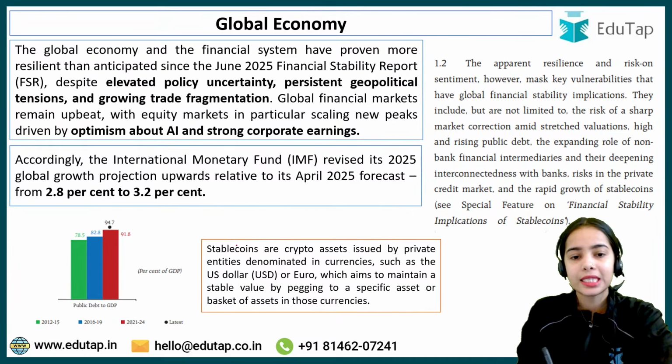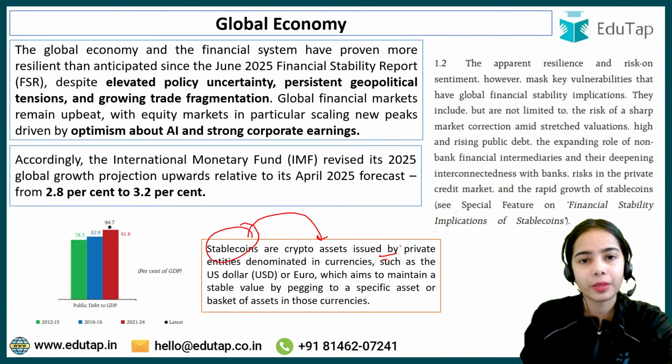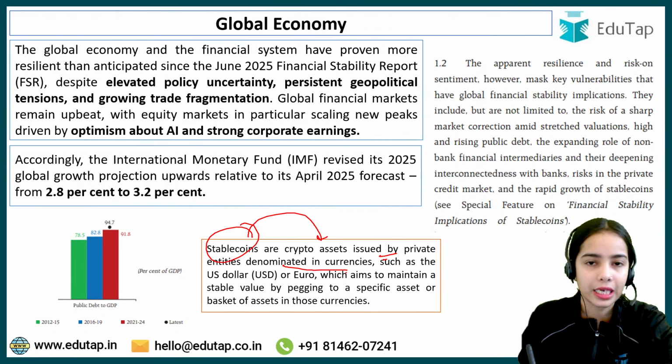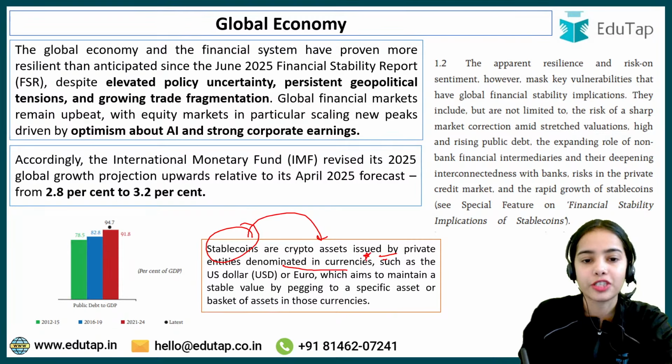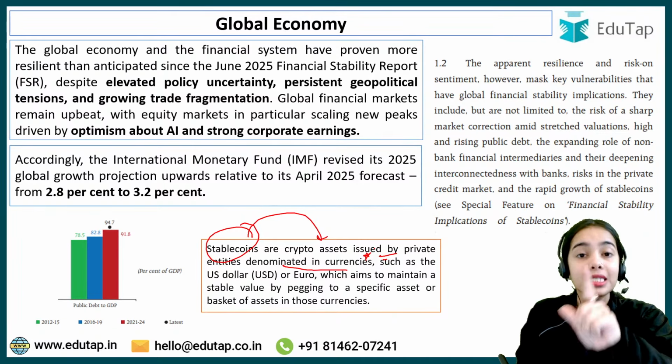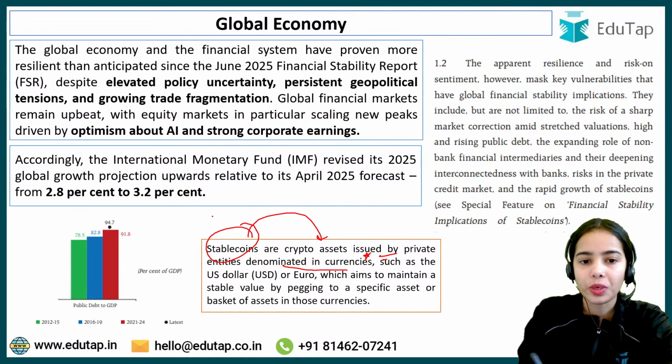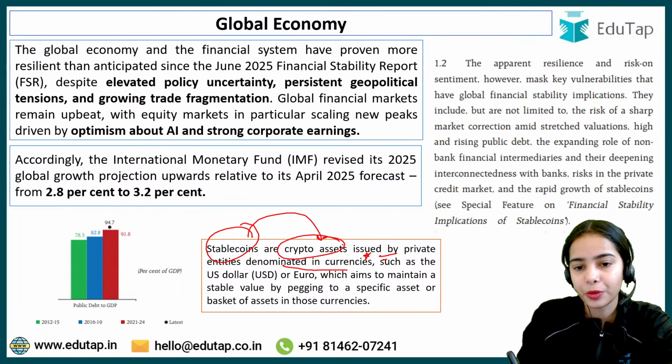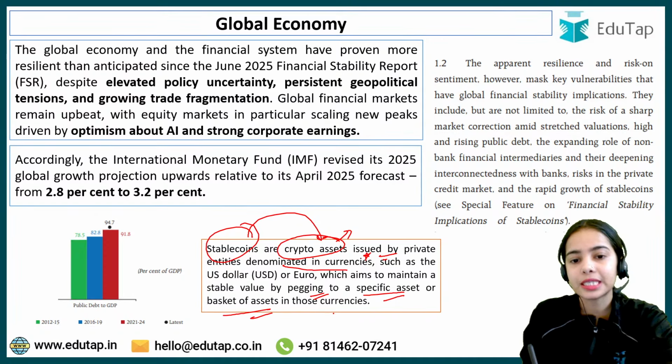Now stable coins are crypto assets issued by private entities, denominated in currencies such as the dollar or euro, which are stable currencies. The crypto asset is pegged to a specific asset or basket of assets in those currencies.